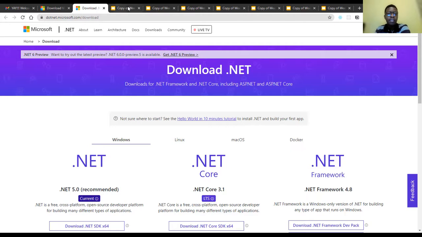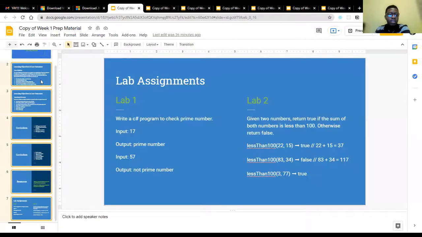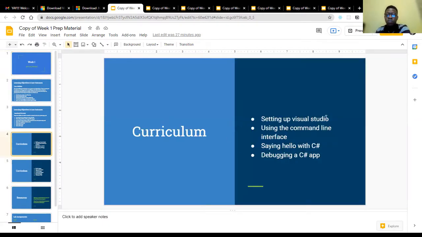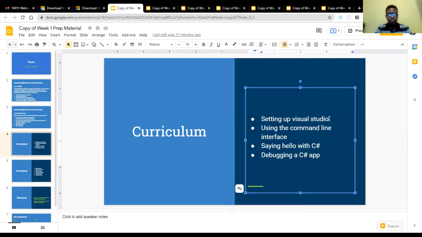So looking at this, week 1, which is the week we're in, we're going to be having an introduction, which is what we're doing right now. Then the curriculum would consist of setting up Visual Studio Code, using the command line interface, like I said, saying hello with C# and then debugging our C# app. All of this is what we're going to be working on.